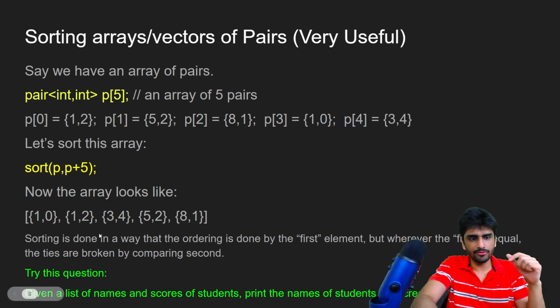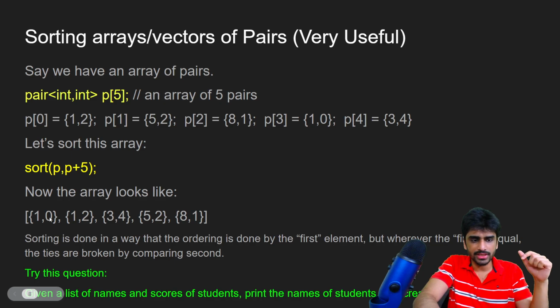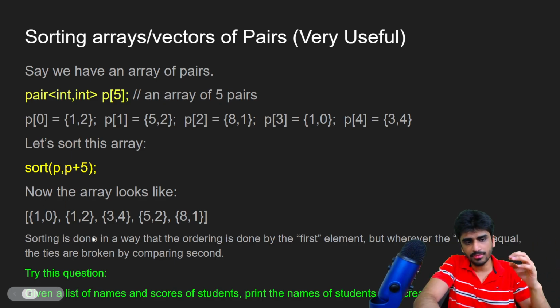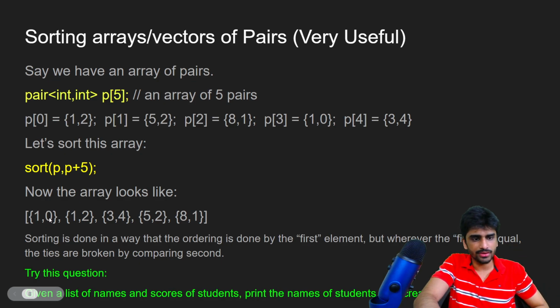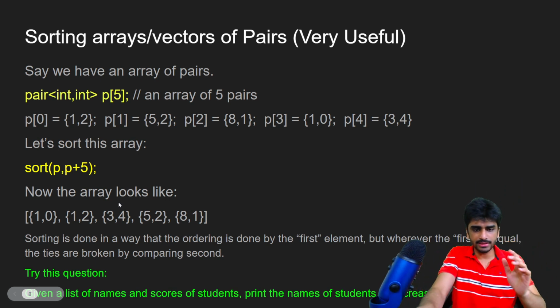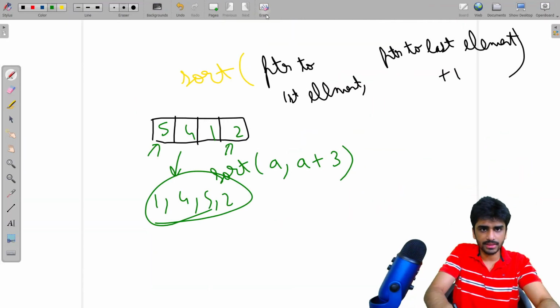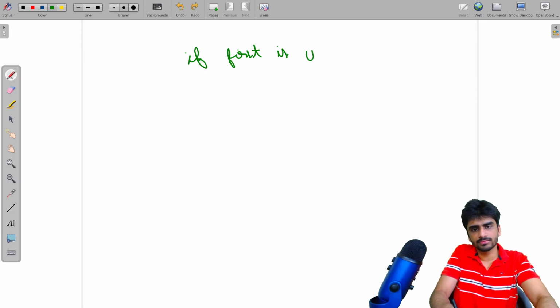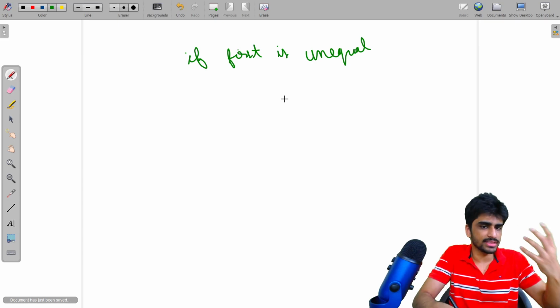But in case in two elements the first value is equal, then what will it do? Then it will break the ties on the basis of the second value. Here you can see that 1 0 comes before 1 2 because 0 is smaller than 2. So the comparison is something like this. If the first is unequal, then the comparison is done by first.